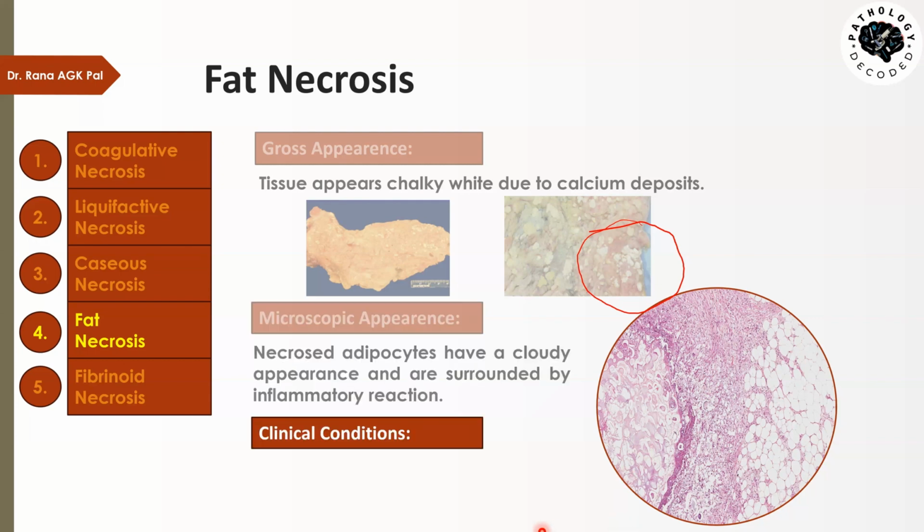What are the clinical conditions? Clinical conditions we have already discussed. One is the traumatic fat necrosis in breast or in gluteal region, and then we have got acute pancreatitis. Acute pancreatitis is a condition in which pancreas becomes inflamed and damaged. So the digestive enzymes which are present in the pancreas, they leak from the pancreatic duct and cause fat necrosis of the surrounding peritoneal region. So there is peritoneal fat necrosis. So that was fat necrosis.